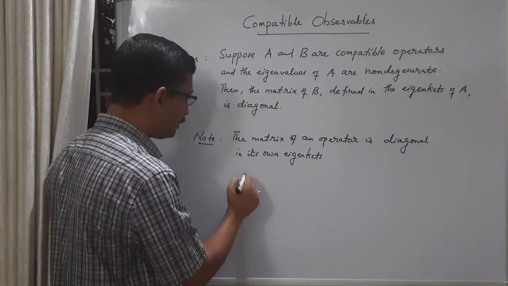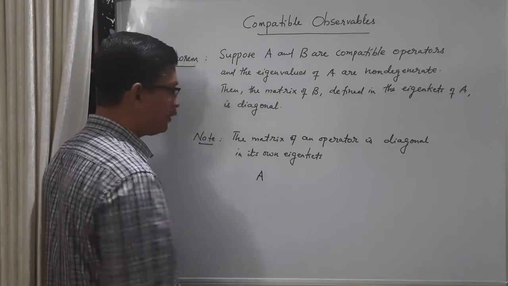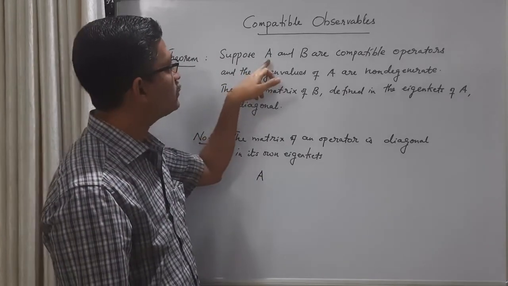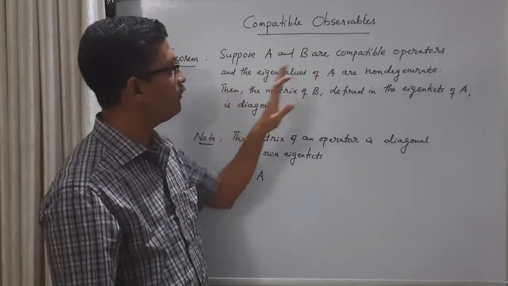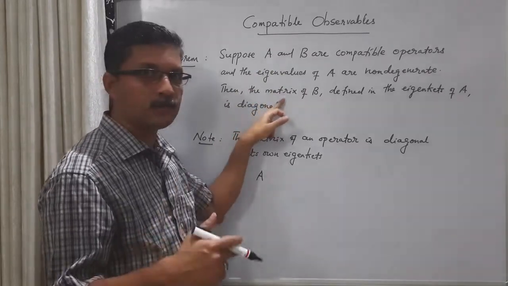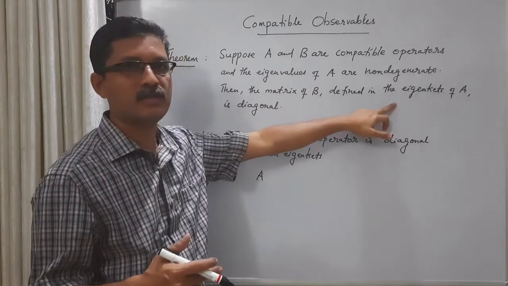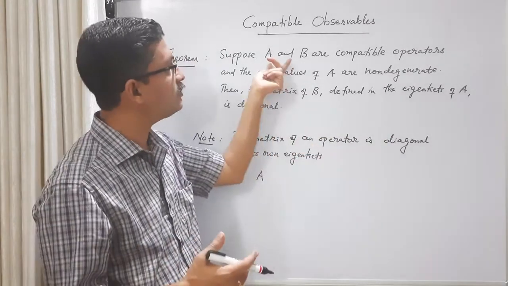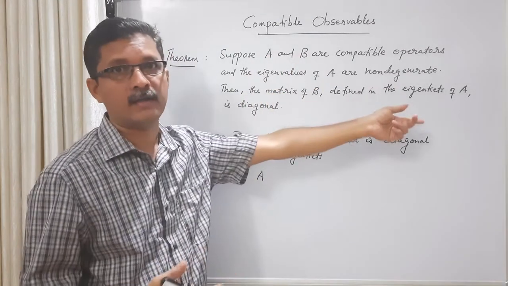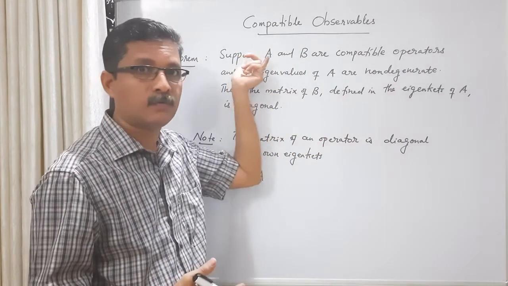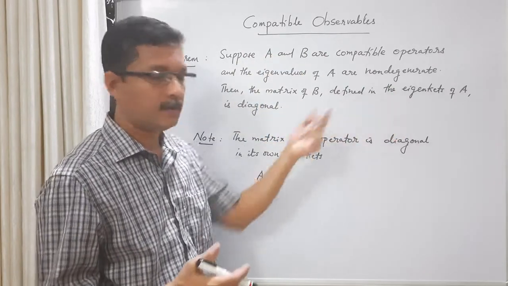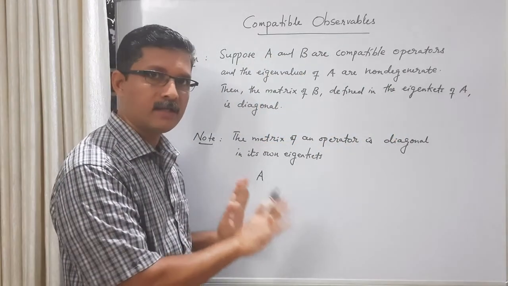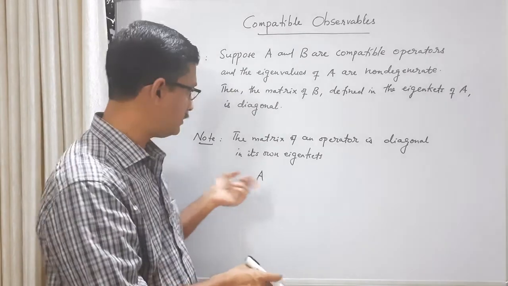See, consider the matrix element of an operator, let us say A. We are talking about defining the matrix of operator B in the eigenkets of A. So we can ask the question, what about the matrix of A in its own eigenkets? What about the matrix of A in the eigenkets of A? The answer is that it is diagonal. It is ensured that it is diagonal. Okay, let us see that.